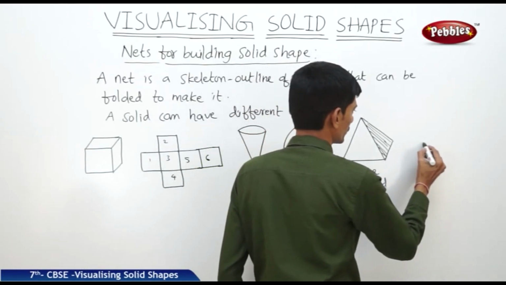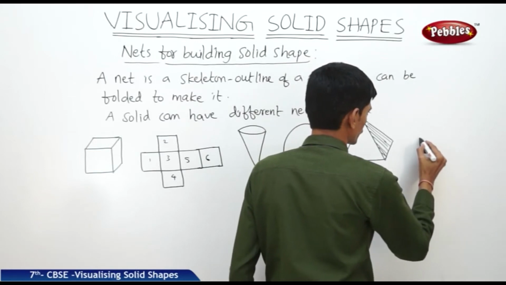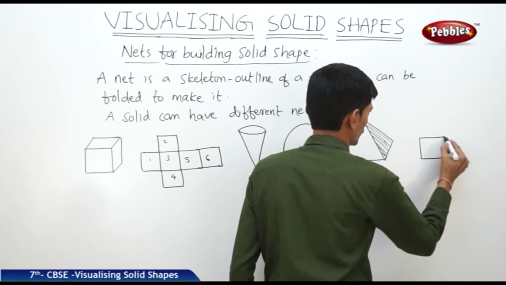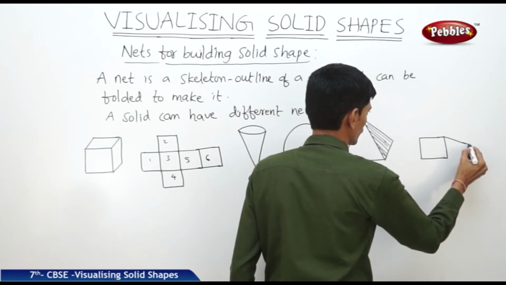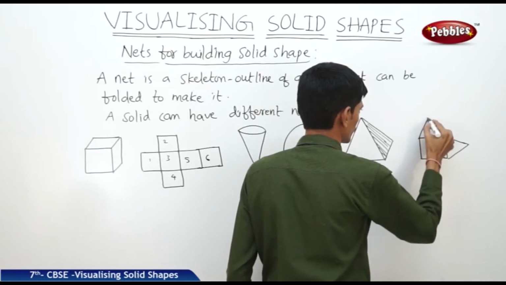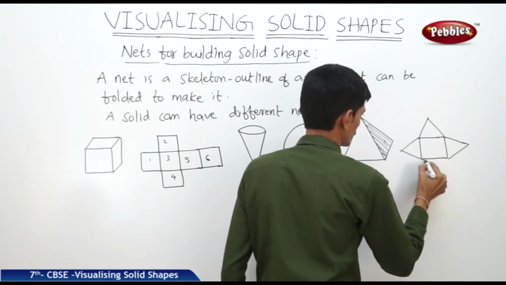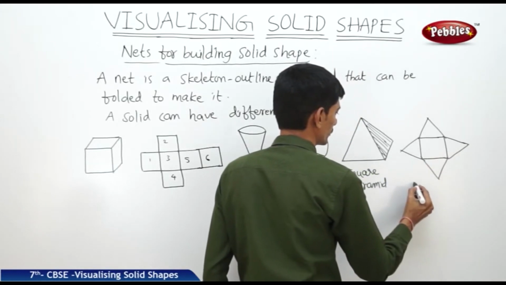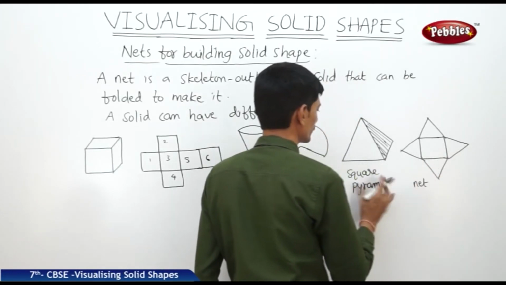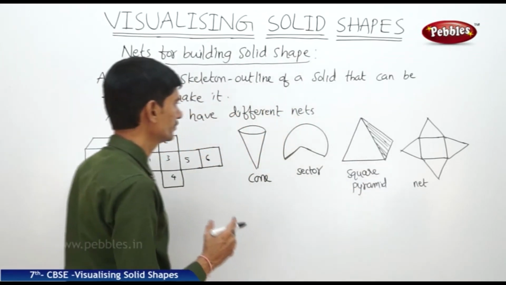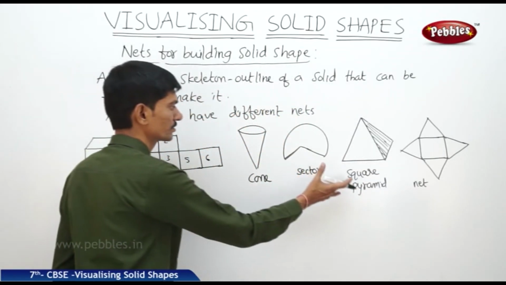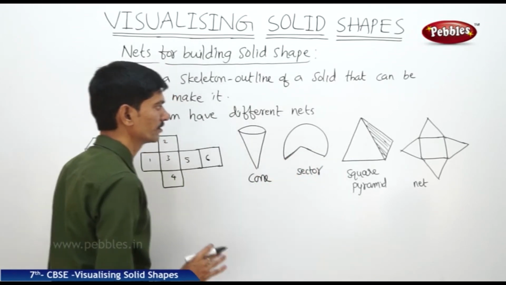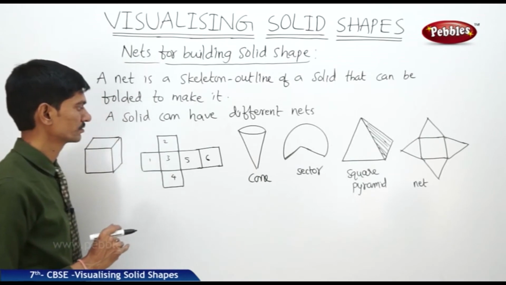Now it has a square face, the other faces are triangular faces. So this is the net of the square pyramid. Now if you unfold again these nets, then we can make the concerned solid shape of the given net.